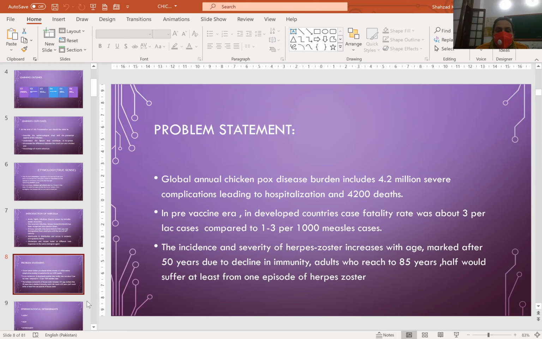Problem statement. Global annual cases of disease, 4.2 million severe complications leading to hospitalization and 4,200 deaths. In the pre-vaccine era in developed countries, the case fatality rate was about 3 per lakh cases. The incidence and severity of herpes zoster increase with age, marked after 50 years due to decline in immunity. Adults who reach 85 years would suffer at least one episode of herpes zoster.